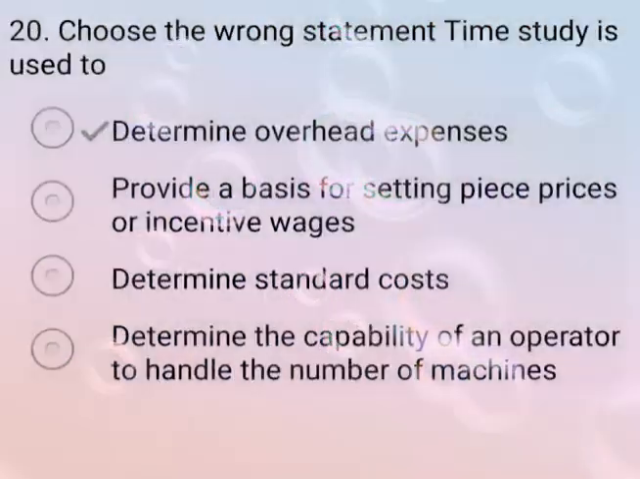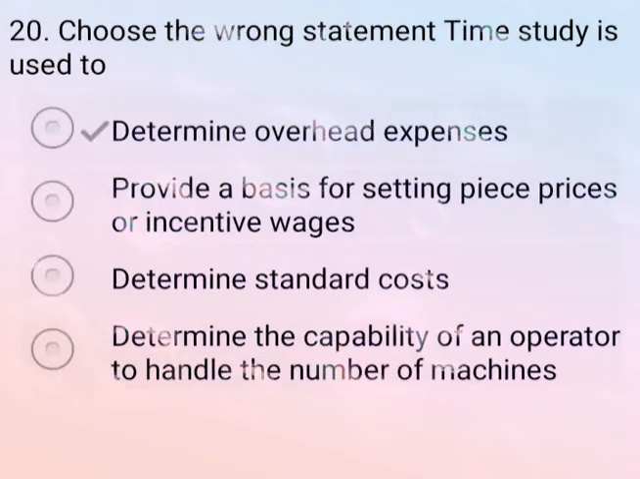Now come to the next question. Choose the wrong statement. Time study is used to. So the correct options are provide a basis for setting piece prices in incentive wages, option C, determine standard cost, and option D, determine the capability of the operator to handle a number of machines. So these are the correct statements. Here it asked to choose the wrong answer. So the wrong option is determine overhead expenses.